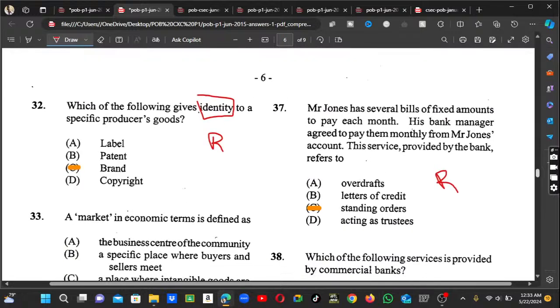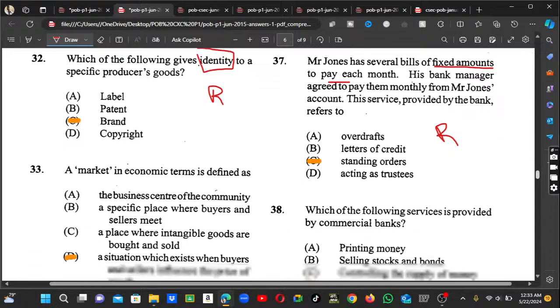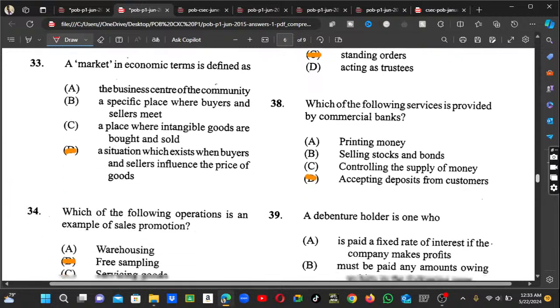They're talking about his bank manager agreeing to pay them monthly from Mr. Jones' account. The service provided by the bank is referred to as a standing order. Because remember, he already had a fixed amount to pay each month, but what the bank did was agree to pay for Mr. Jones from his account. So it's referred to as a standing order.